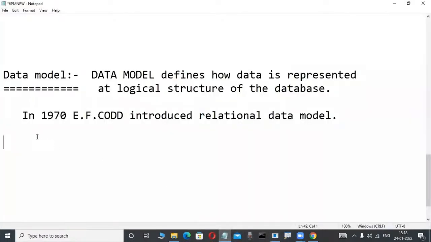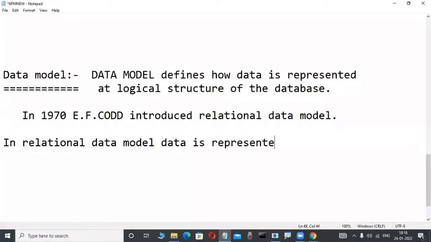Observe here, in the relational data model, data is represented in two-dimensional tables, in the format of rows and columns. But unfortunately, slowly observe here.